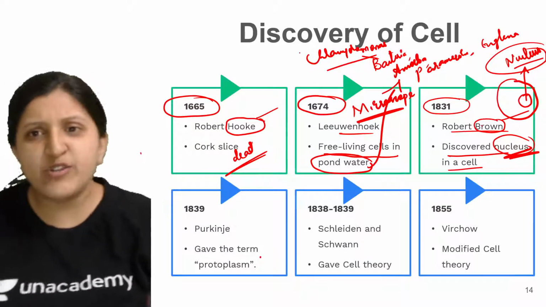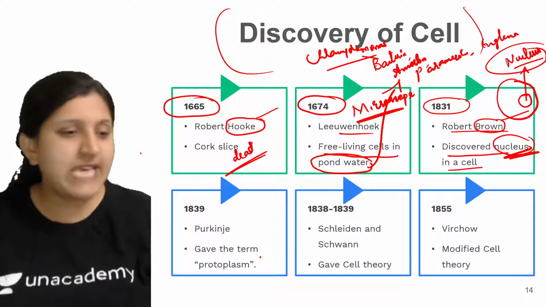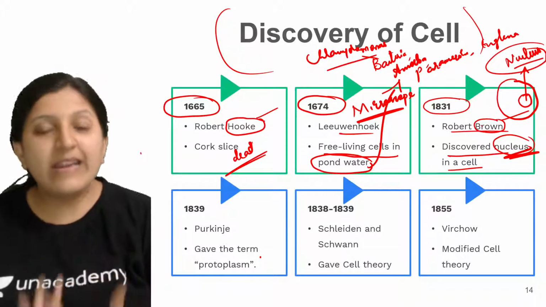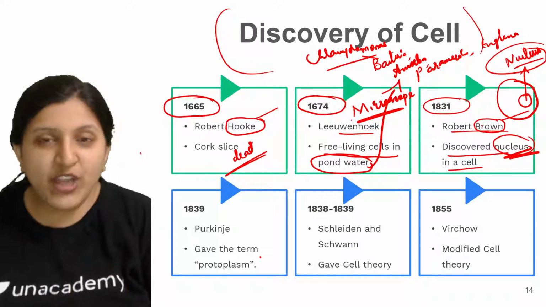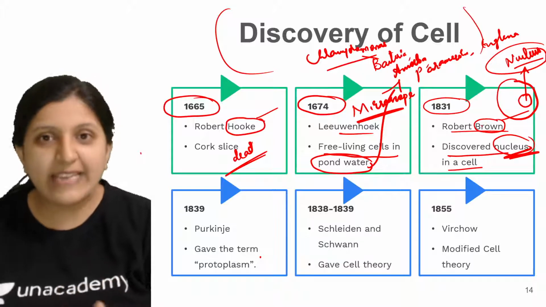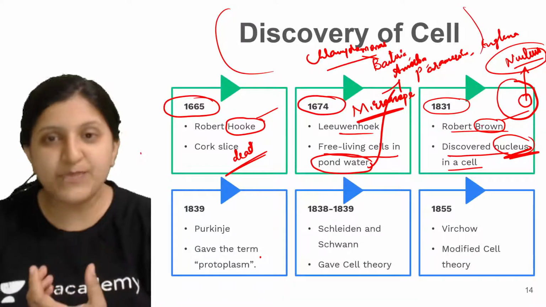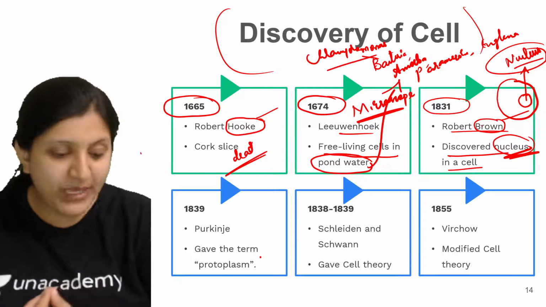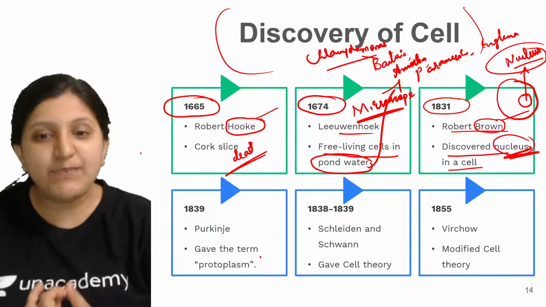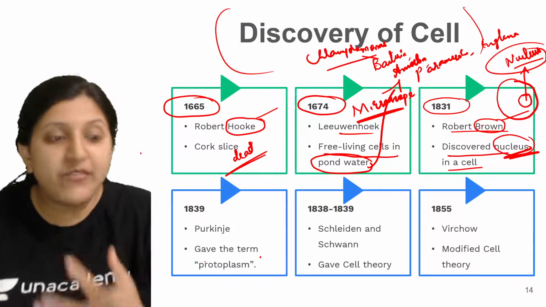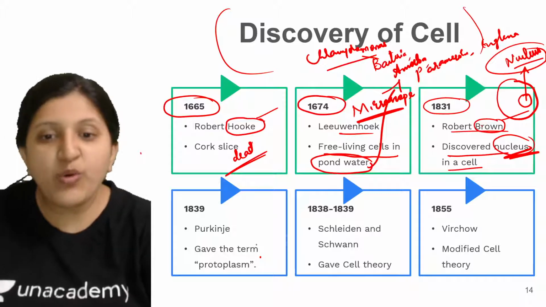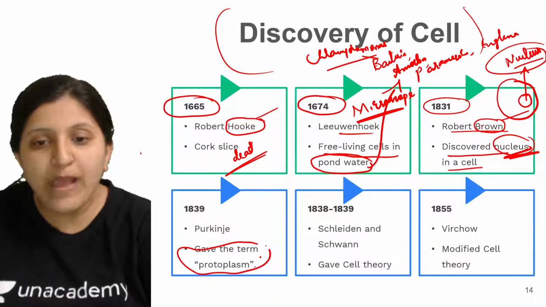So all of this is related to the discovery of the cell itself. In earlier days they did not have an ideology of what exactly a cell is or what an organism is made up of. So in those periods it depended completely on the observations they carried out.